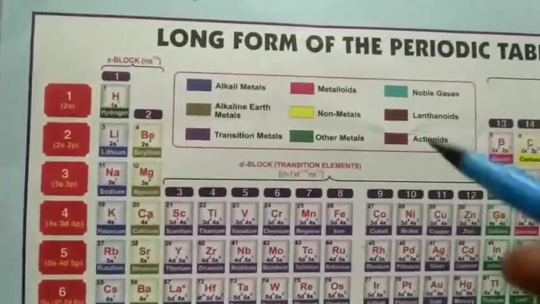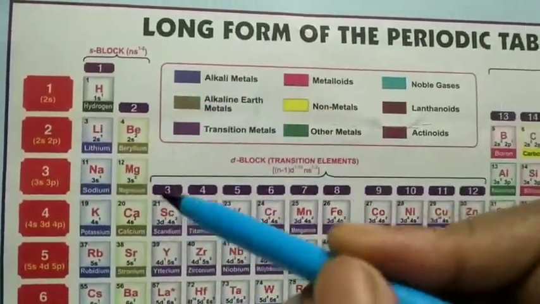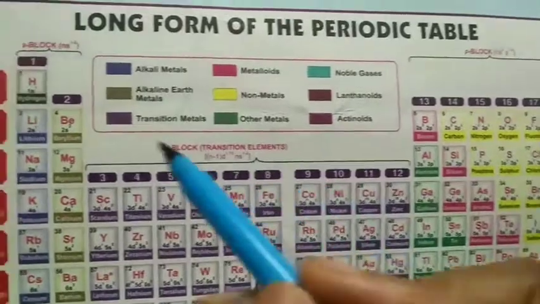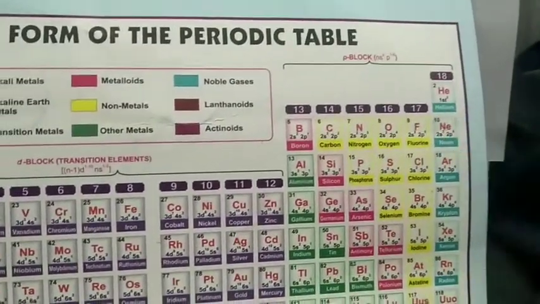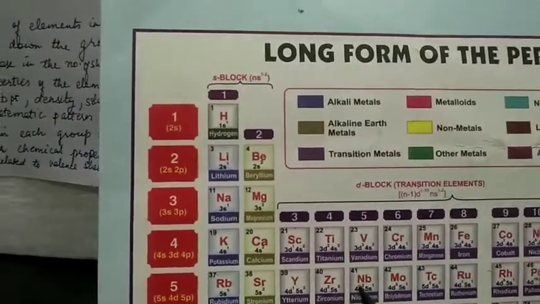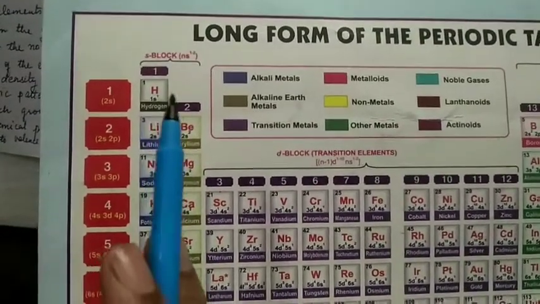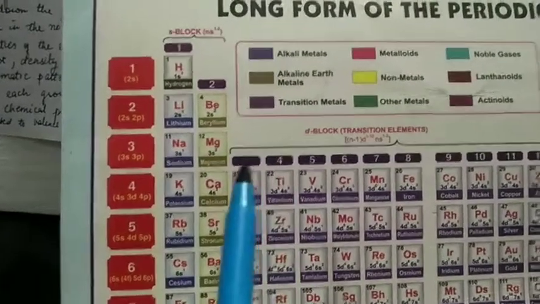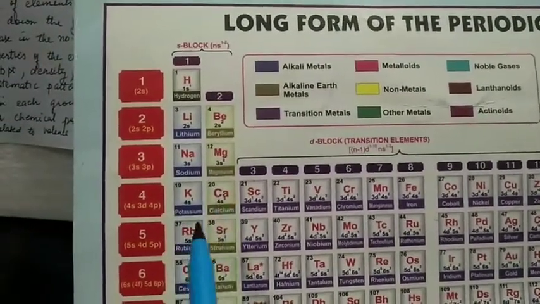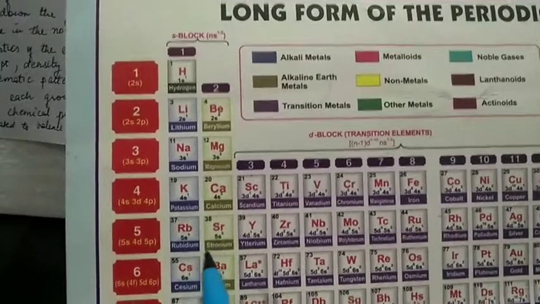In this periodic table there are 18 groups in all. The vertical rows are called groups and there are 18 such groups: 1, 2, 3 to 18. IUPAC has designated these groups from 1 to 18. You don't write them in Roman numbers as we were writing in Mendeleev's table.